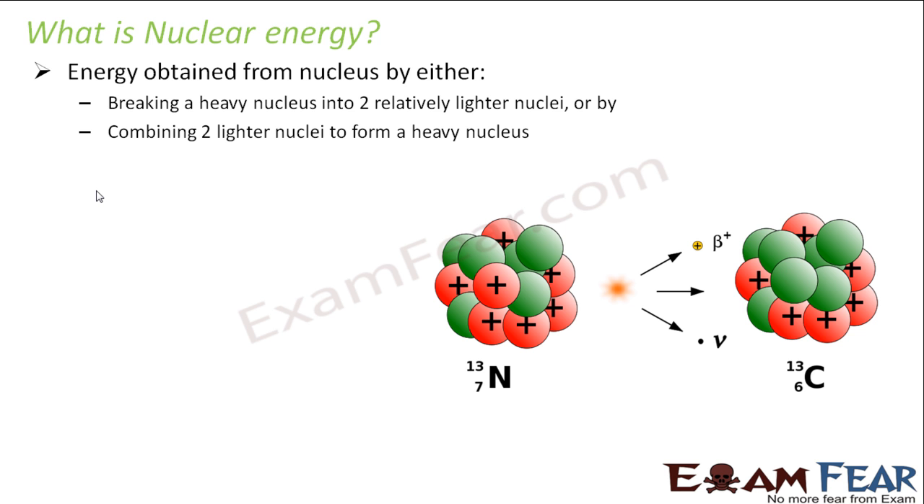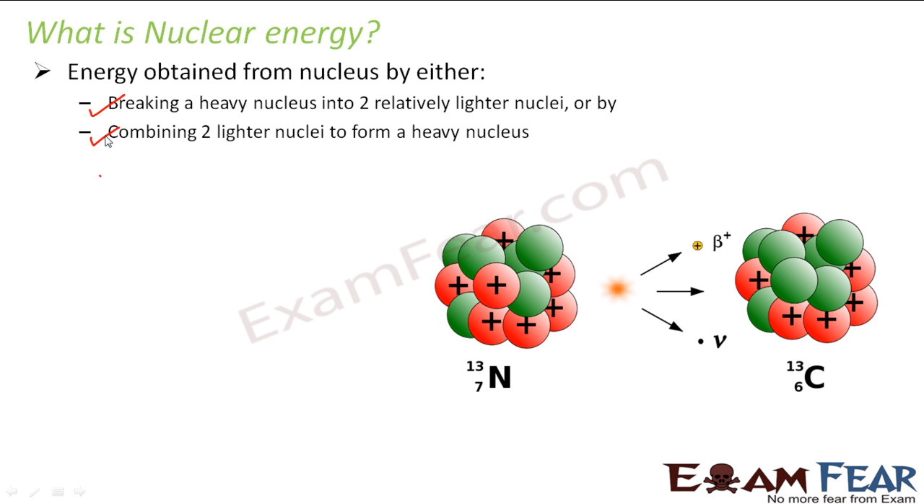Now let us look at what nuclear energy is. It is the energy obtained from the nucleus by either breaking a heavy nucleus into two relatively lighter nuclei, or by combining two lighter nuclei to form a heavy nucleus. So there are two processes during which a huge amount of energy is released. One is when a heavy nucleus splits up into two lighter nuclei. The second is when two lighter nuclei combine to form a heavy nucleus.